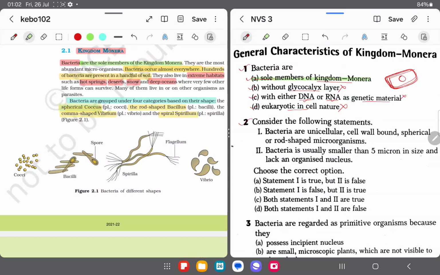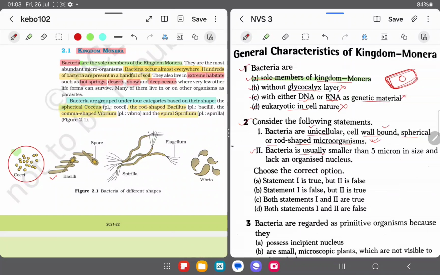Next MCQ given: consider the following statements. Bacteria are unicellular. Obviously they are unicellular. Cell wall bound, yes, they have a cell wall. Spherical or rod shaped microorganism, okay, they can be spherical. Here in the NCERT book you can see cocci is given. Cocci are spherical bacteria. Then bacilli is given. Bacilli means rod shaped bacteria. So they can be spherical, they can be rod shaped. So this statement is correct.